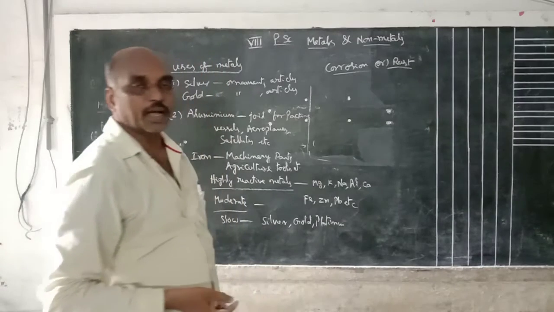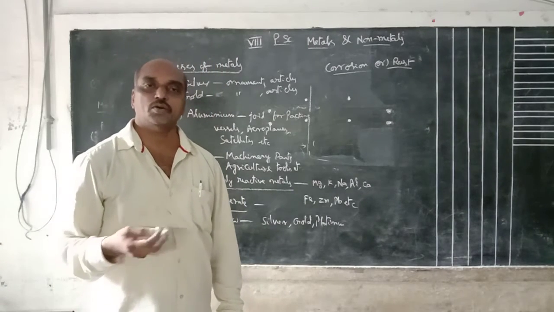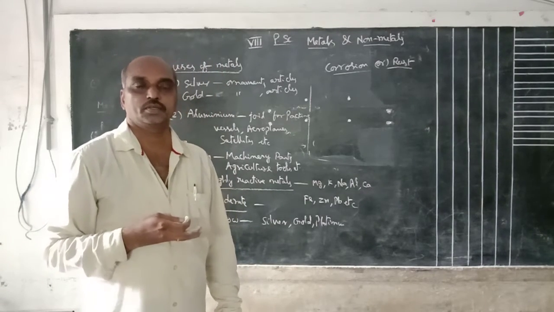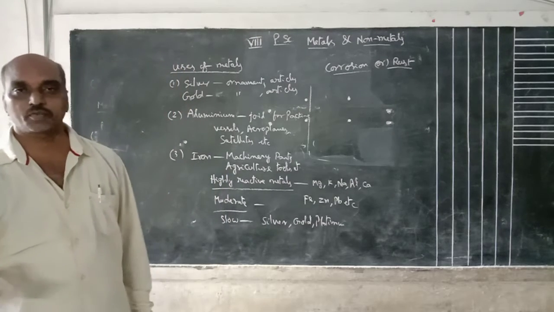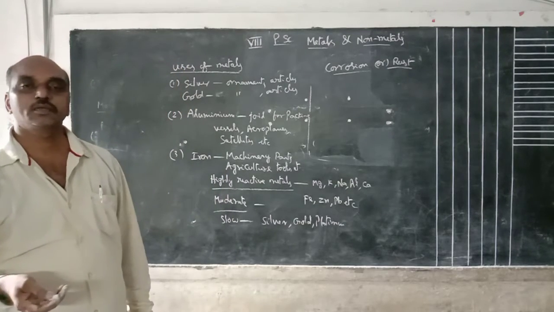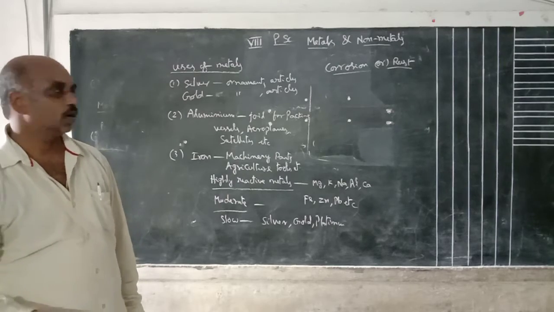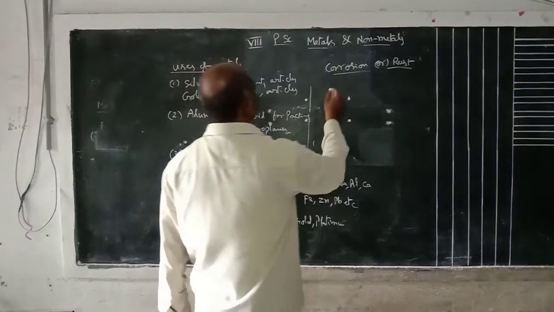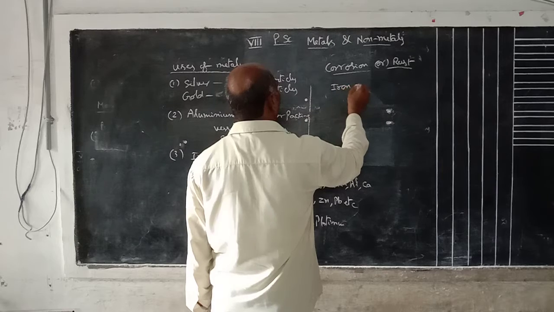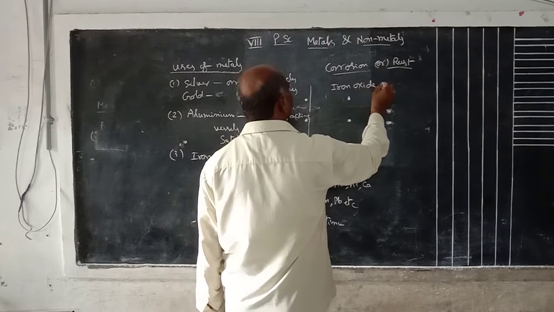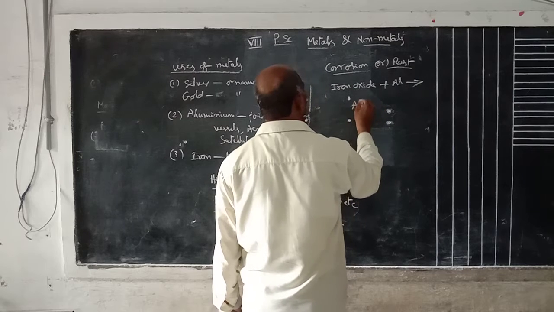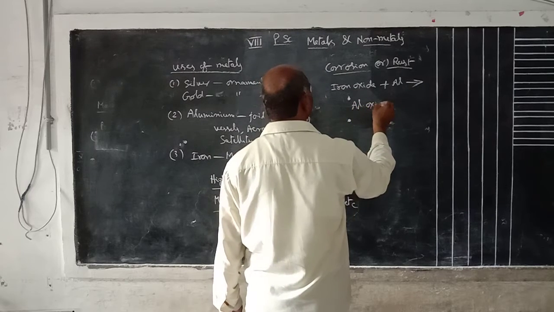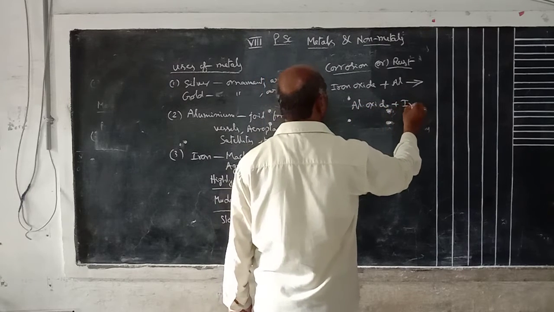Suppose iron. Iron reacts with oxygen to form iron oxide. That is rust. It reacts with humidity, oxygen, and water vapor to form new compounds. How to remove it? Iron oxide plus aluminium gives rise to aluminium oxide plus iron.